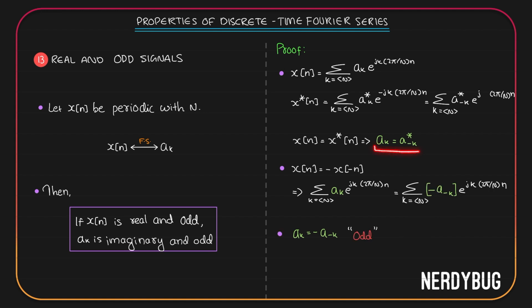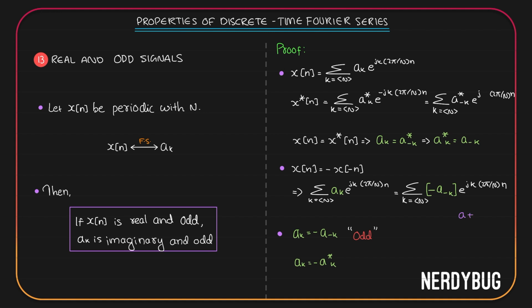Over here we got a k is a conjugate of minus k. If we take conjugate on both sides, we get a conjugate of k is equal to a minus k. So instead of a minus k here, I can write a conjugate of k. So I get a k is equal to minus of a conjugate k.